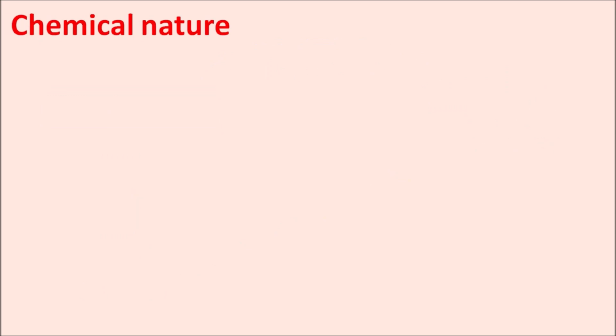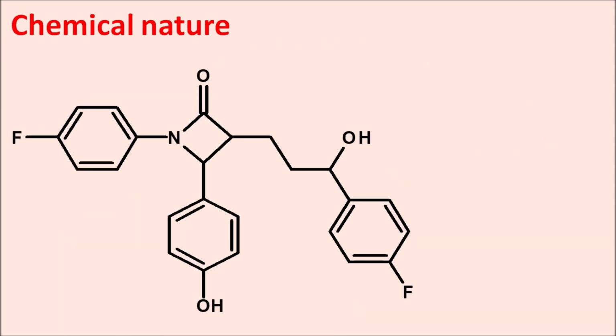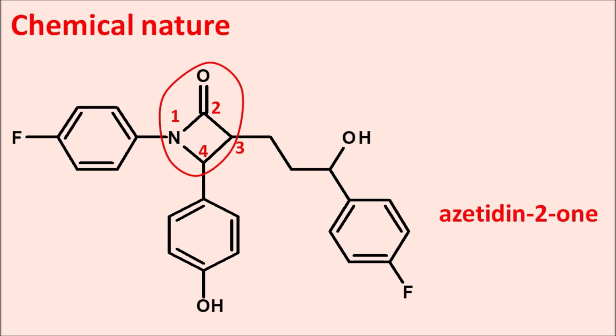Now let us see the chemical nature of this drug. So this is the structure of ezetimibe, and here we can observe a 4-membered heterocyclic system with 1 nitrogen. So let us give the numbering. We can start the numbering from the nitrogen. So this is 1, 2, 3 and 4. Now simply this is the azetidine with second position one, so azetidine 2-one.